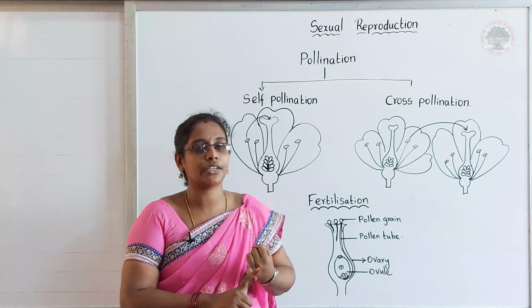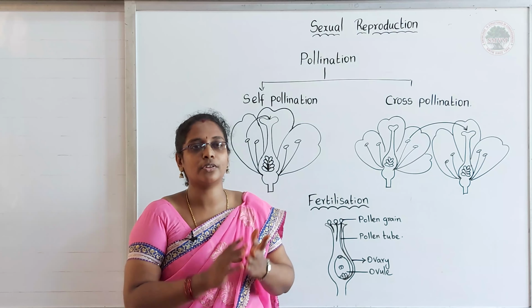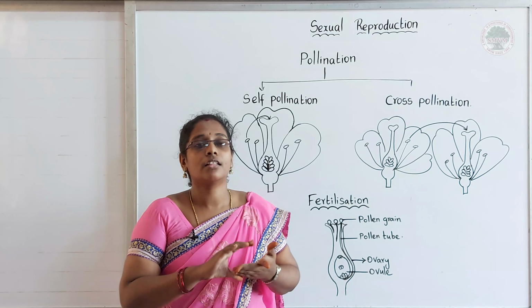Then the second thing, both the male and female parts should mature at the same time. For example, if the female part has matured at one time and the male part matures at a different time, then it's of no use. So both the male and female parts should mature at the same time. That is the second condition.